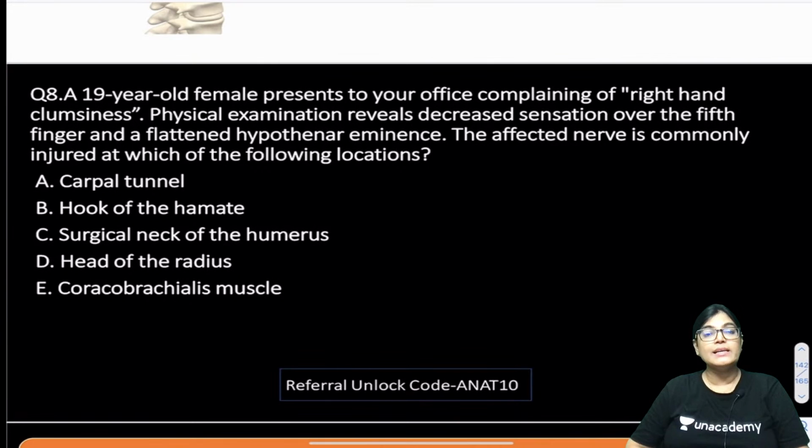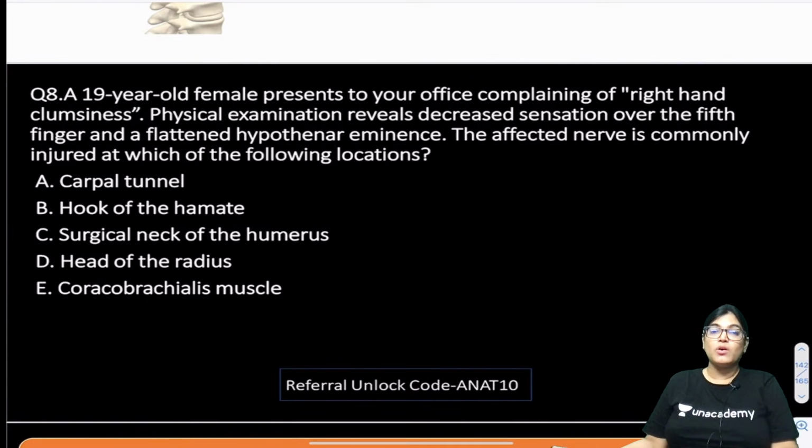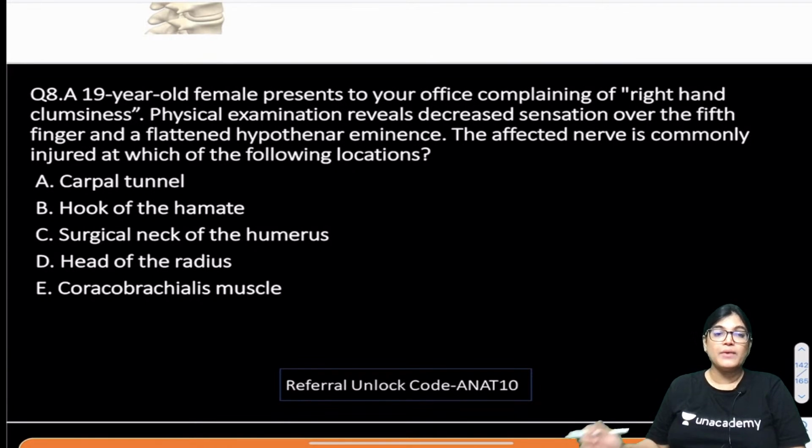A 19-year-old female presents to your office complaining of right hand clumsiness. Physical examination reveals decreased sensation over the fifth finger and flattened hypothenar eminences. So, the nerve injured in this case will be the... The presentation of the patient is decreased sensation on the fifth finger and flattened hypothenar eminences.